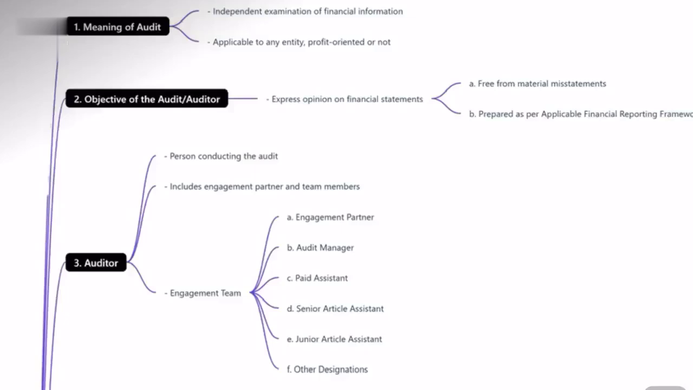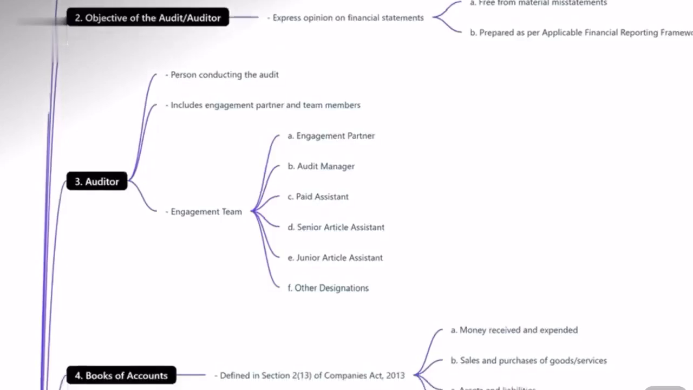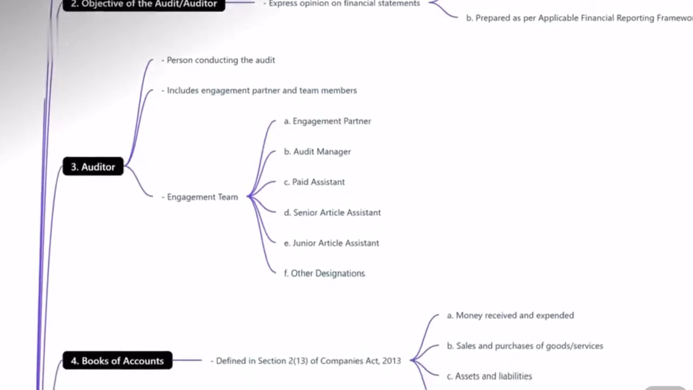Meaning of the audit. Audit means independent examination of financial information of an entity, and it is nothing but the audit procedures that we perform. Financial information is the financial statements that include the balance sheet, profit and loss account, the statement of cash flow, and so on. Entity can be in any form, that is company, trust, whether it is a profit-making organization or a non-profit making organization.